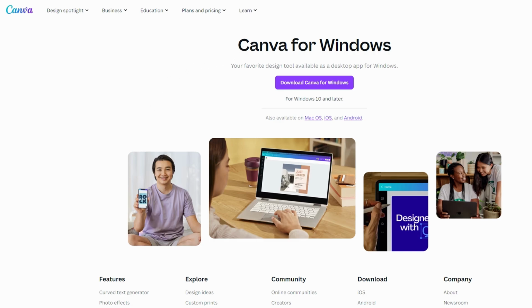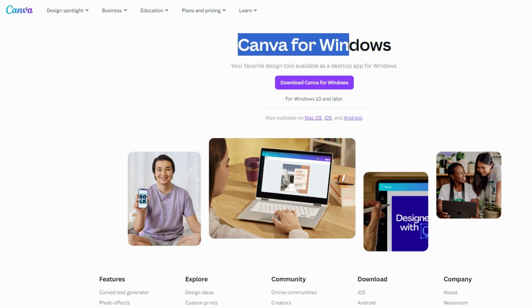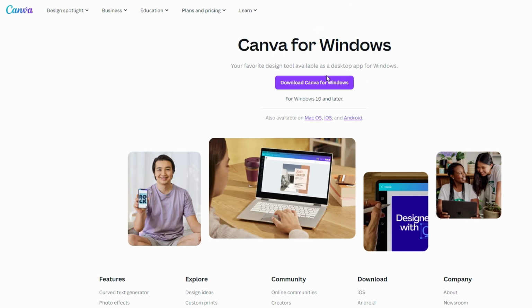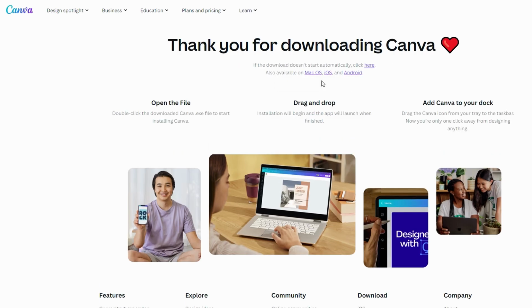Canva will automatically detect your operating system, Mac or Windows, and offer the correct download link. Click Download and follow the instructions for your operating system. For Windows, run the downloaded file and follow the installation prompts. For Mac, once the file is downloaded, drag it to your Applications folder.